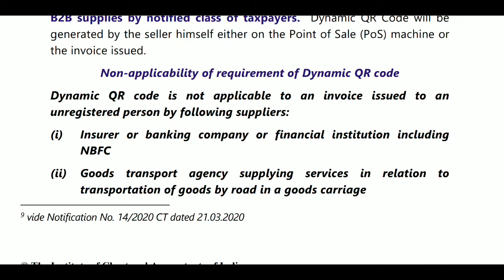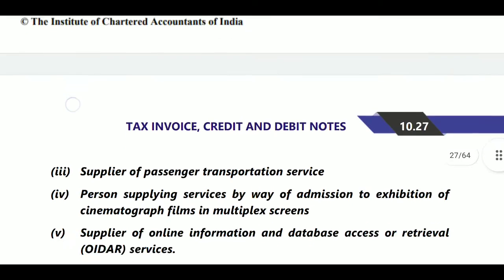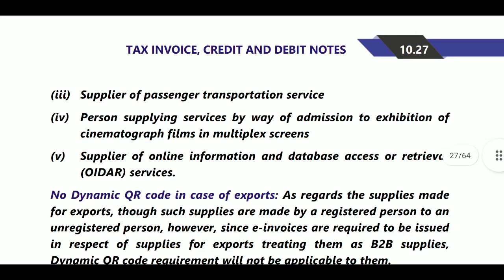Non-applicability of the requirement of dynamic QR code. In some cases a QR code is not mandatory, not required, where insurers or banking companies or financial institutions including NBFCs. Next, goods transport agency GTA services supplying services in relation to transportation of goods by road in carriage. Next, suppliers of passenger transportation services, then also this QR code is not applicable.